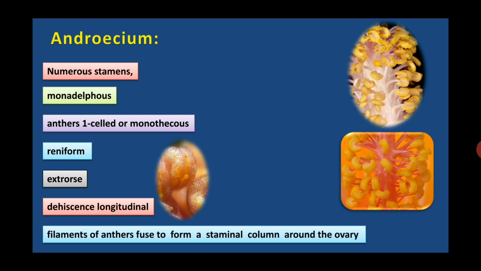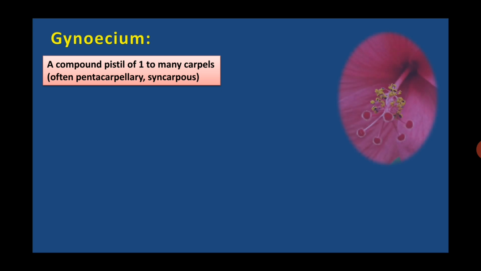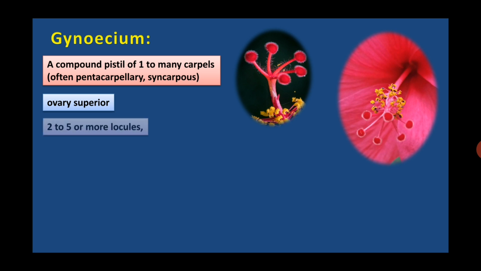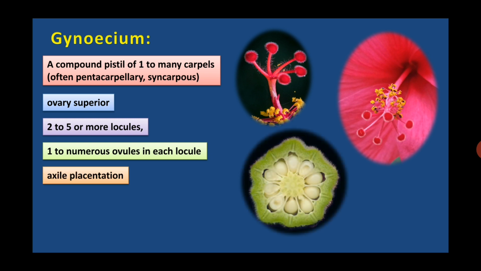Filaments of anthers fuse to form a staminal column around the ovary. So all the filaments fuse and form a staminal column around the ovary. Gynoecium, a compound pistil of one to many carpels, often pentacarpellary and syncarpous. Carpels are 5 and they are fused. Ovary superior, 2 to 5 or more locules, 1 to numerous ovules in each locule.